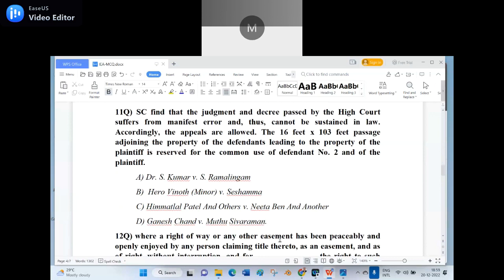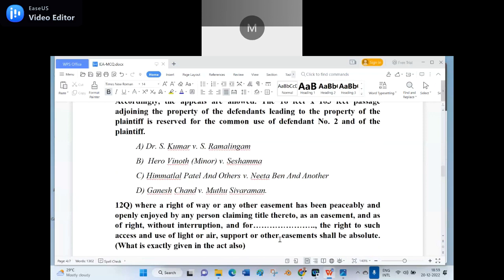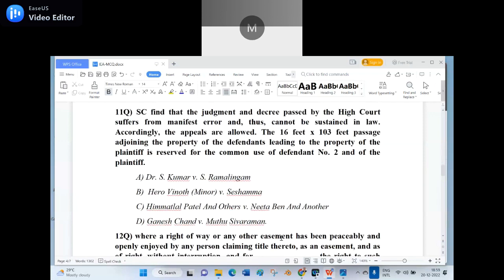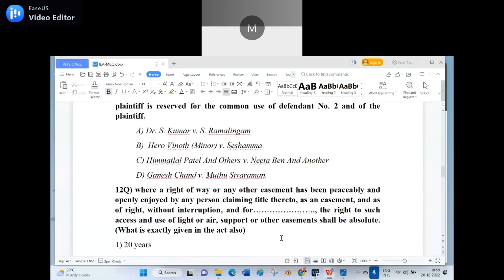To my knowledge, it is Ganesh Chand versus Muthu Shivaraman. That is the case law, subject to correction. Yeah, that is the case law. So again, you read and tell me tomorrow which is the right case law. Take a screenshot if you want, or you can get it on your screen also when you are surfing my YouTube. That's the 11th question. Is it clear? Say yes. Yes, sir. Good.